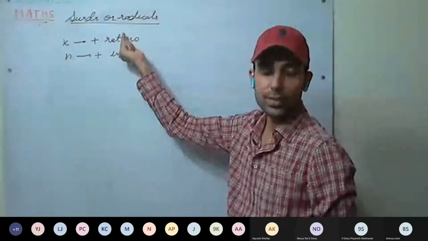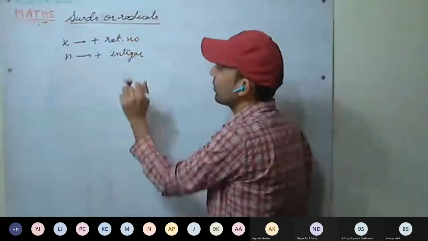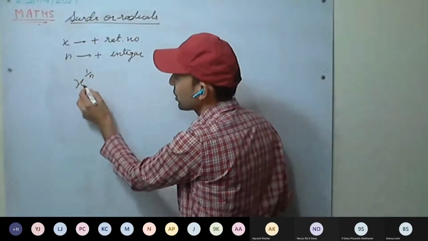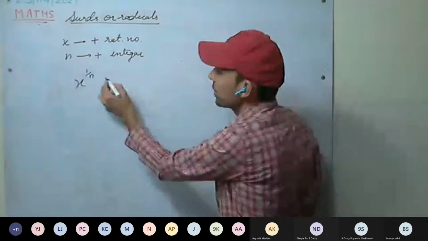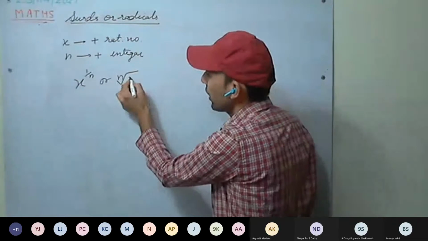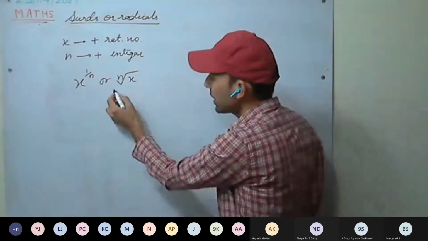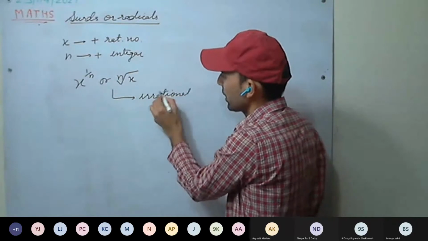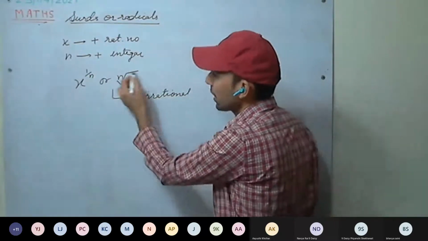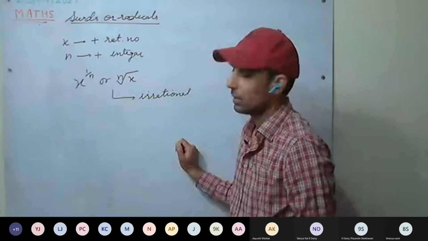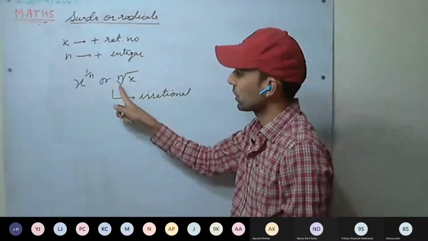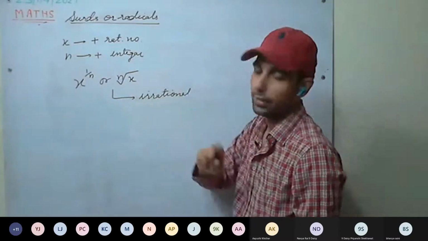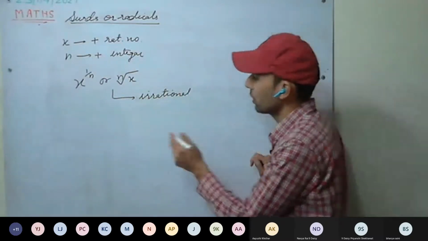Now if we express it in the form x raised to power 1 by n, or the nth root of x, such that it is irrational, then these are called surds. So square root, cube root, if these are irrational, they are called surds.